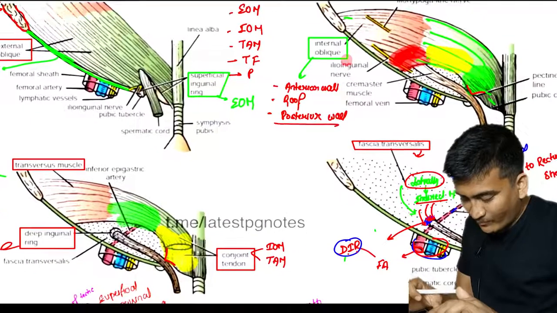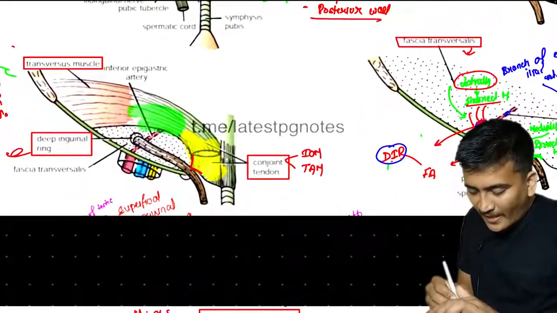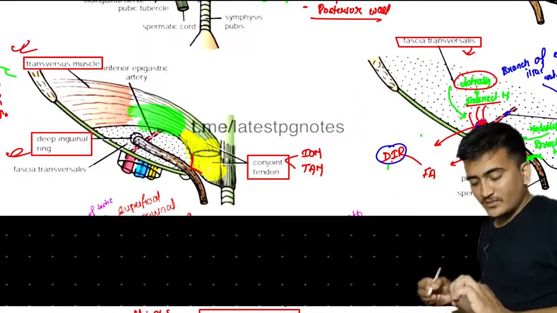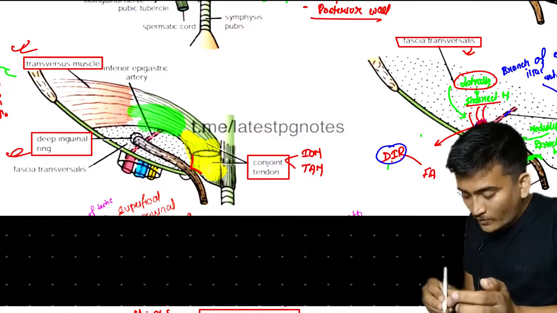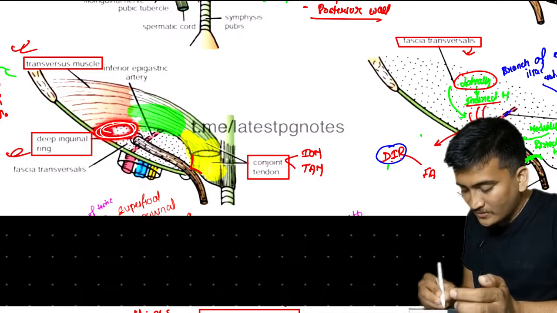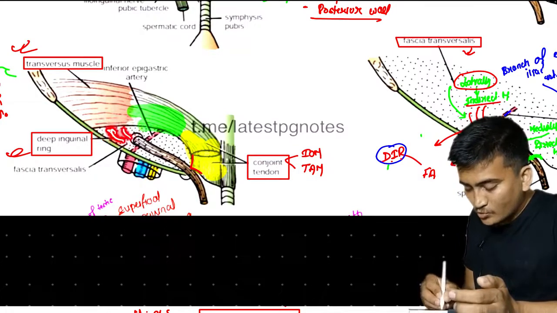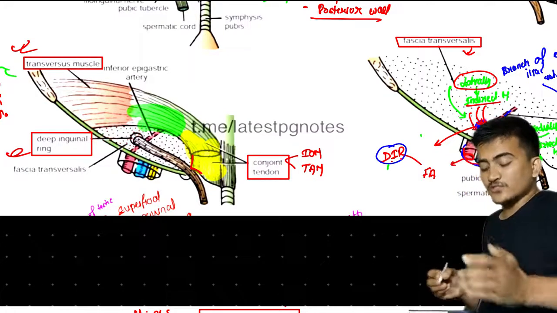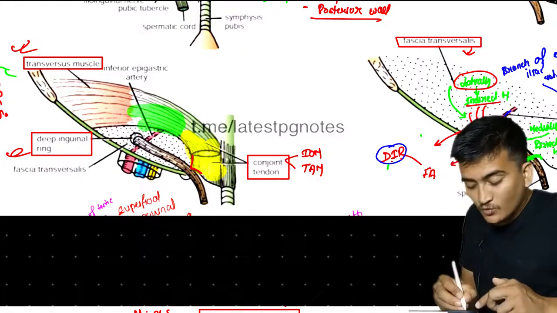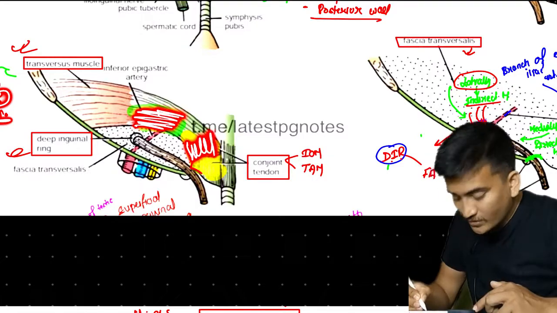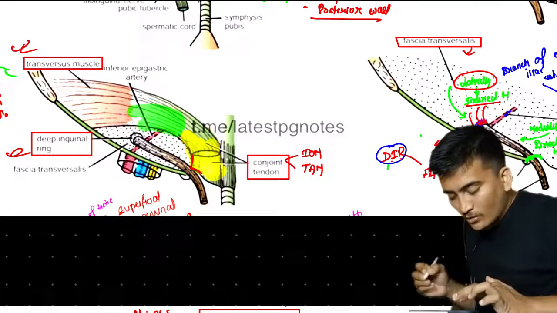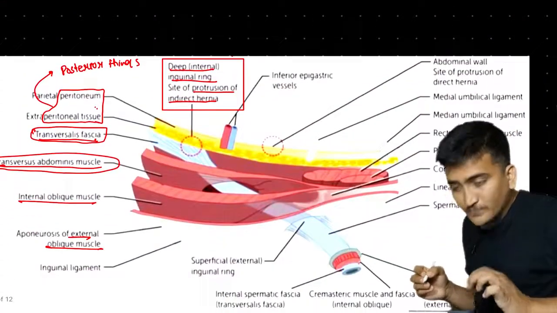In this diagram it is written just transversus muscle, but it is the same thing. It was not forming the anterior wall, as you can see right here. This was so lateral that it was not contributing to the anterior wall, but it was contributing to the roof in this area, and it was contributing to the posterior wall. So that was all about the transversus muscle.